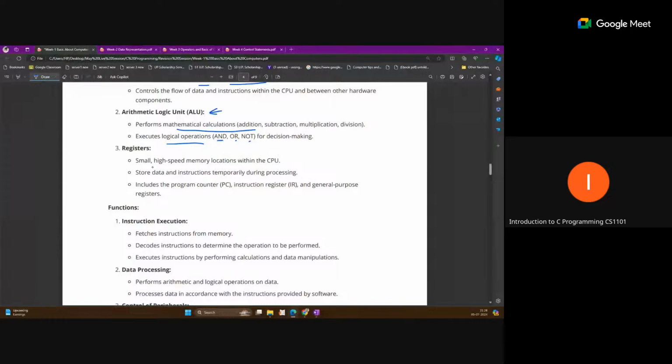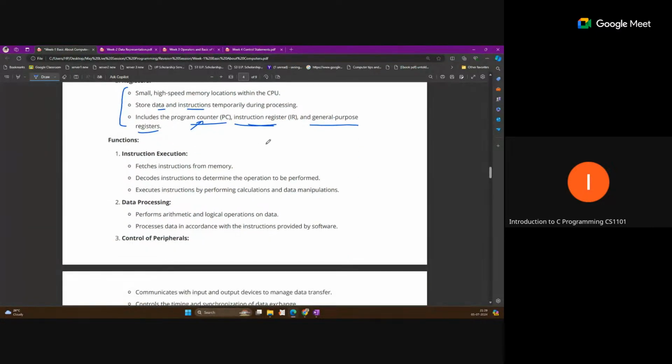Registers are basically small memory that store data temporarily during the computation. They store data and instructions temporarily during processing, including the program counter. The program counter stores the instruction that will execute next, after the current instruction, and the current instruction is stored separately. And the general purpose registers store the other data which is required for the computation.